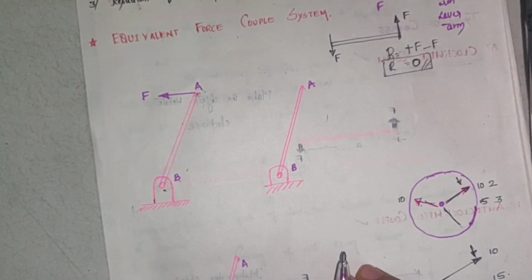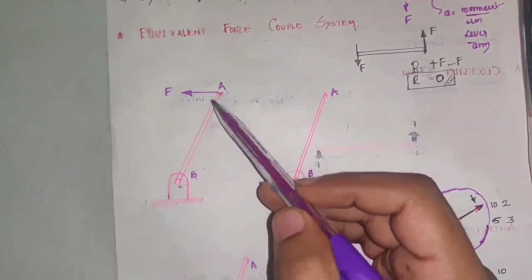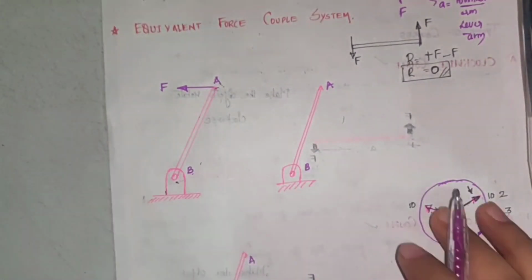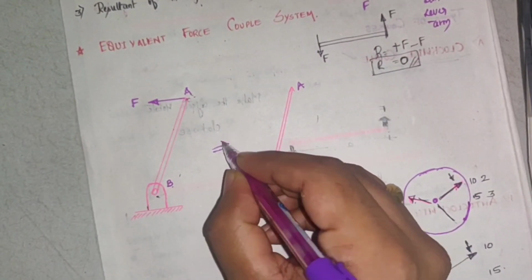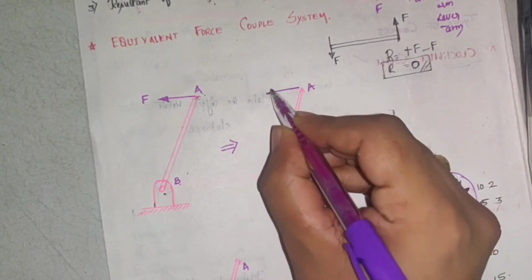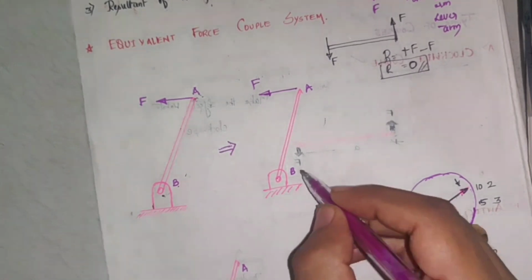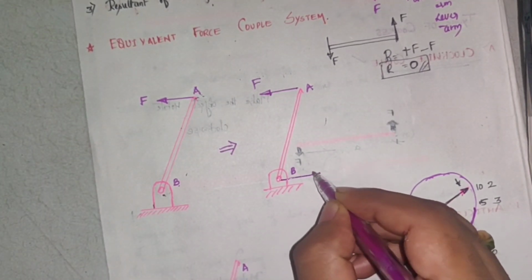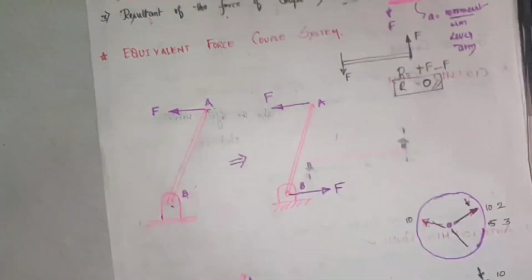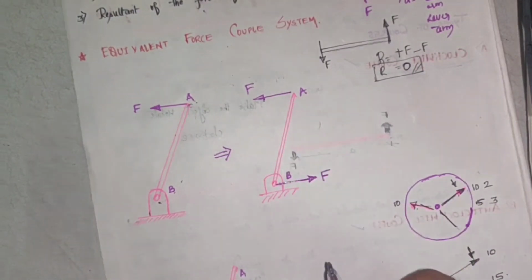So what I need to do is replace this force F, which is acting at point A, and transfer it to point B. How will I do that? I'll follow the concept of equivalent force couple system. You see here, this force F is initially acting at A. So I'll draw one more force at point B, which is opposite to the force acting at point A.